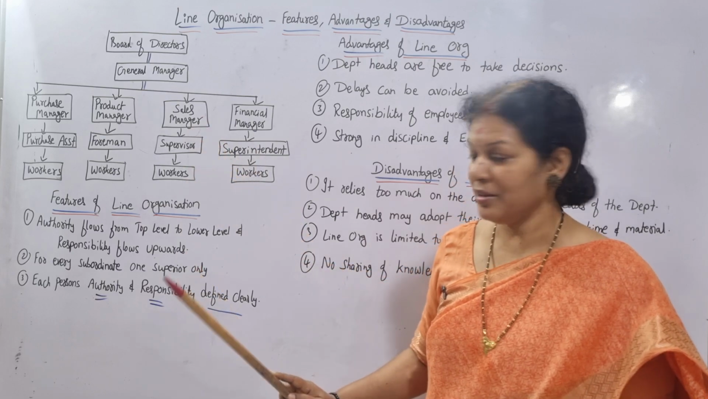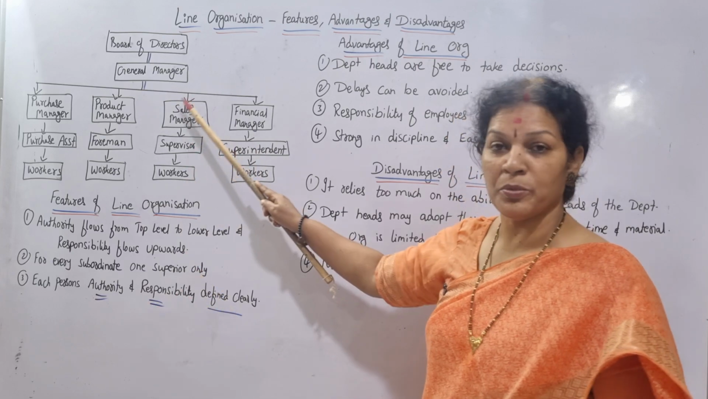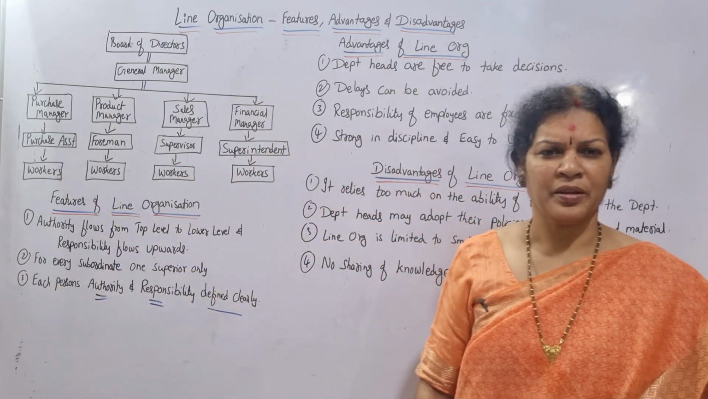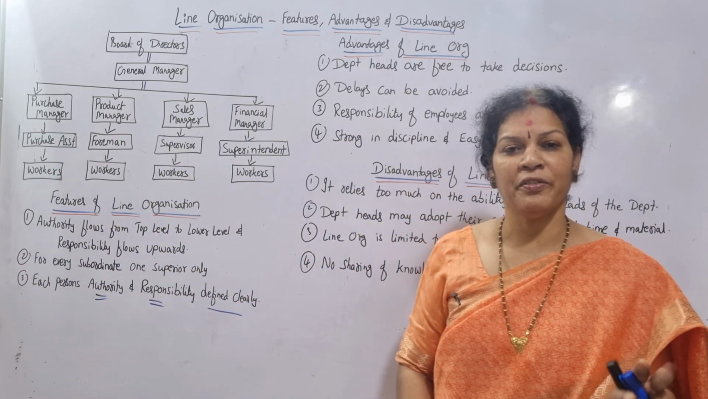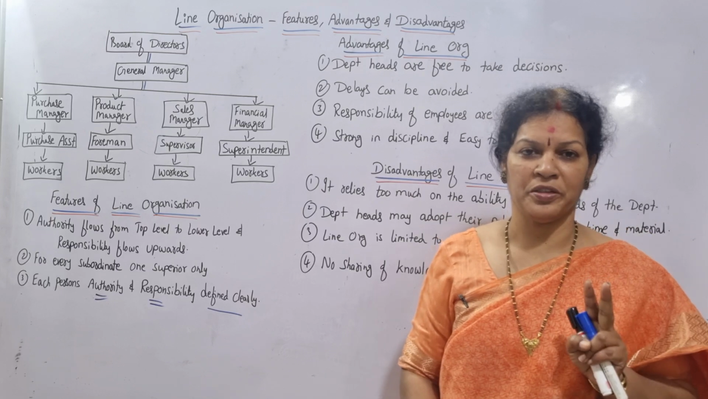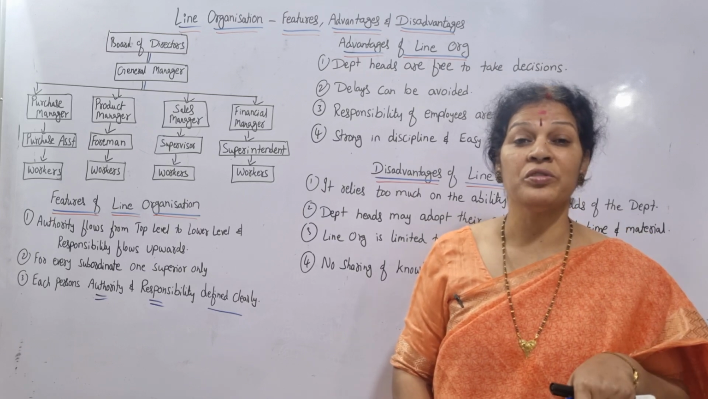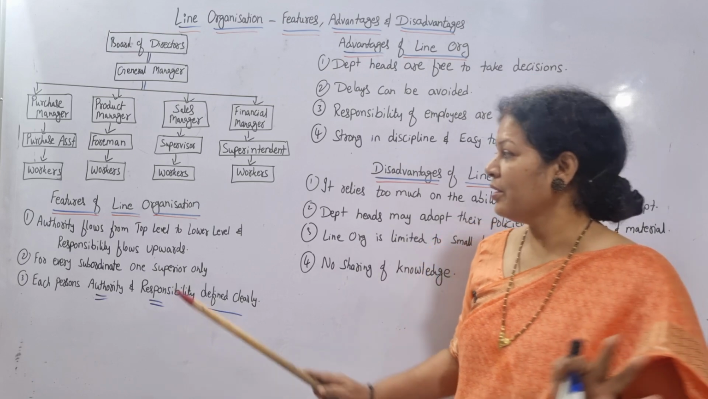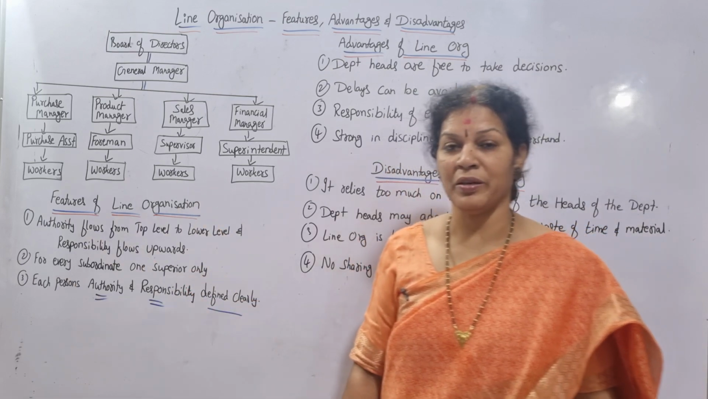Authority is this, and responsibility, he is responsible to only this person. If you take any person, every person is very clearly defined about the authority and responsibility. They are under whose authority, they are responsible to whom. Very clear. Okay. So these are the main three features of line organization.